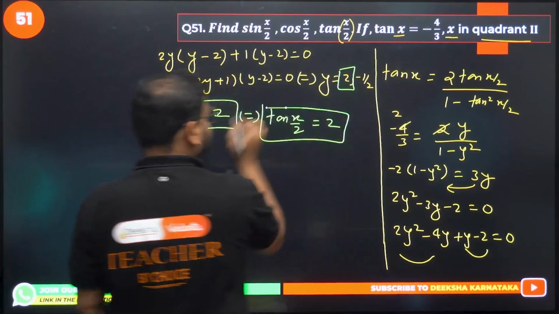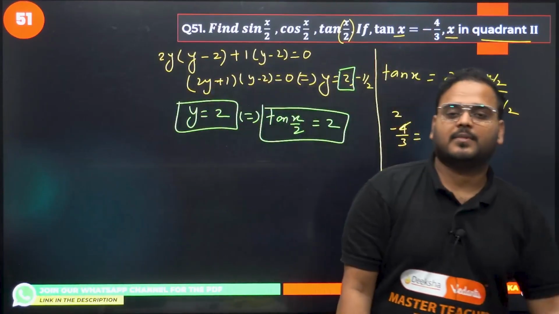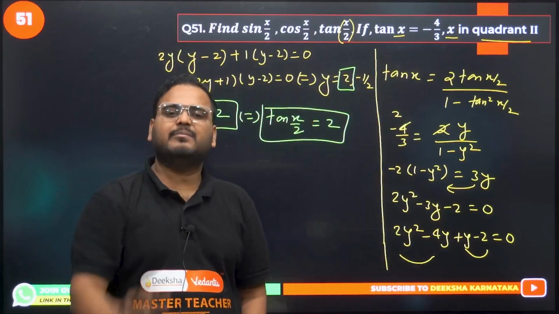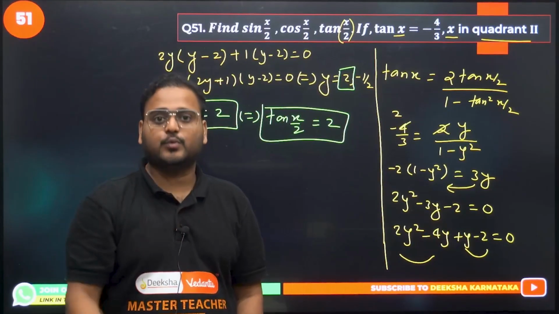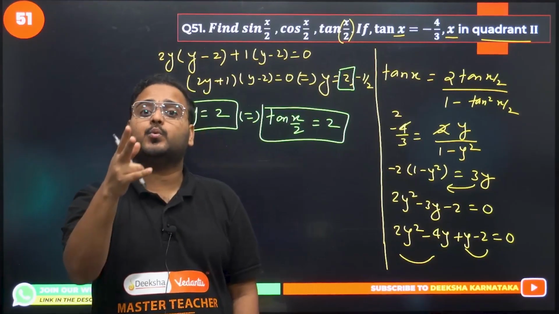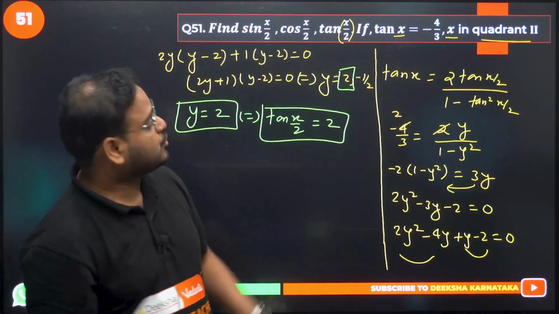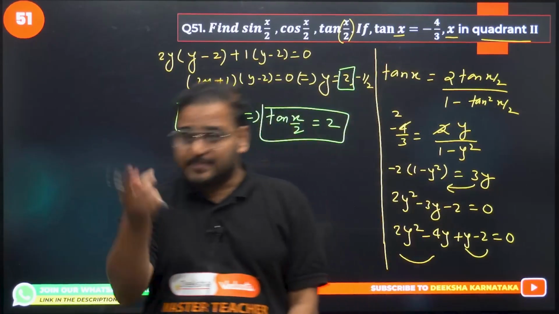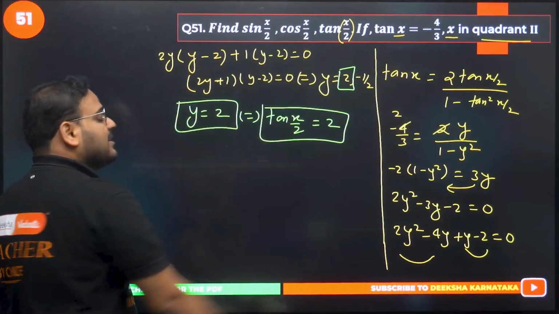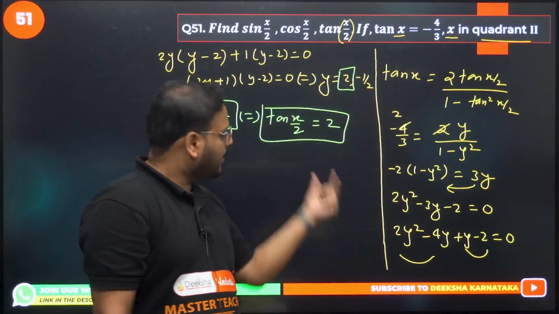Why are you taking this, sir? Why 2? Why not minus 1 by 2? Because x is in the second quadrant. Forget about 180. You take any angle a bit less than that, 179 also you take. Divide by 2. Even if the x value is 179, divide by 2, where's the angle? Less than 90. It means first quadrant. So if x is in the second quadrant, the value of x by 2 will be in the first quadrant. In the first quadrant, tan theta is positive. Hence, I cannot take the value as minus 1 by 2. I have to take the value as plus 2.